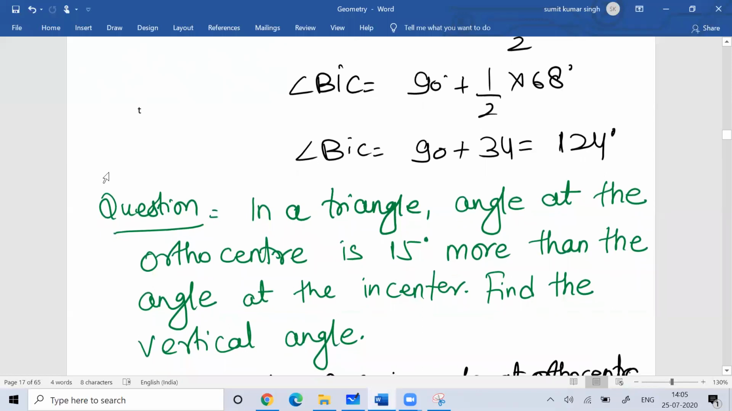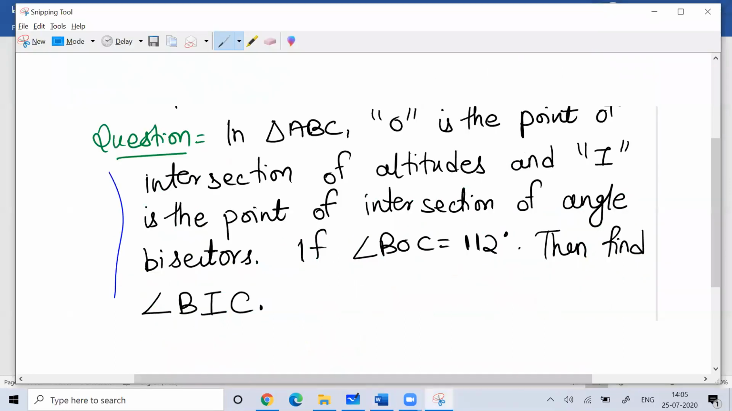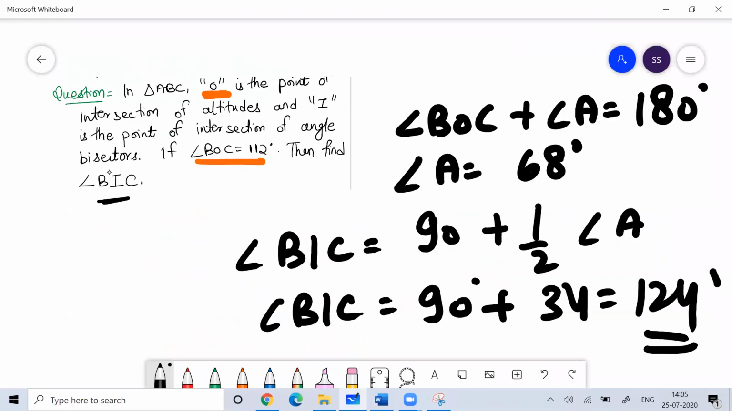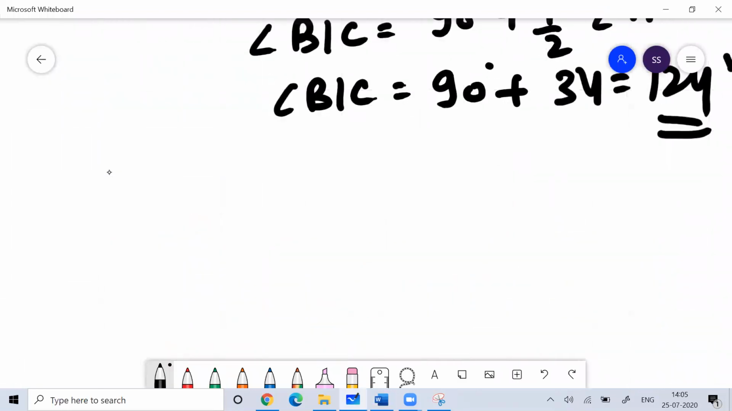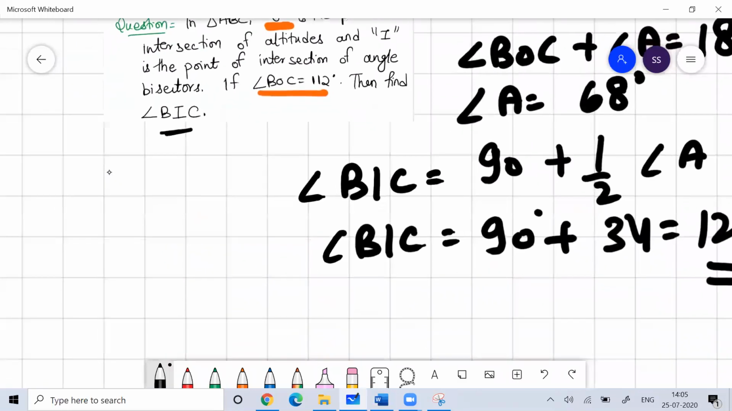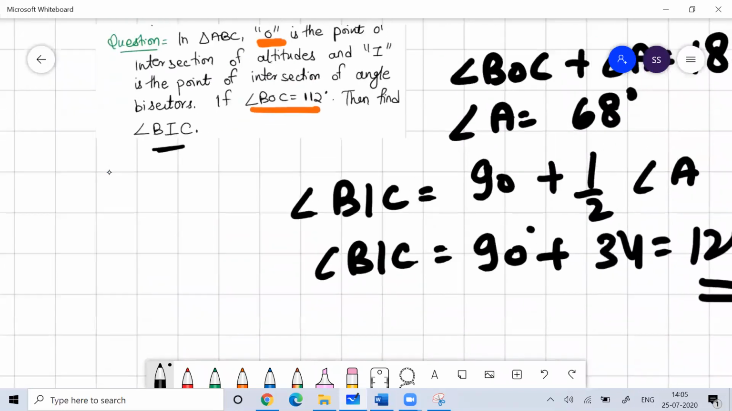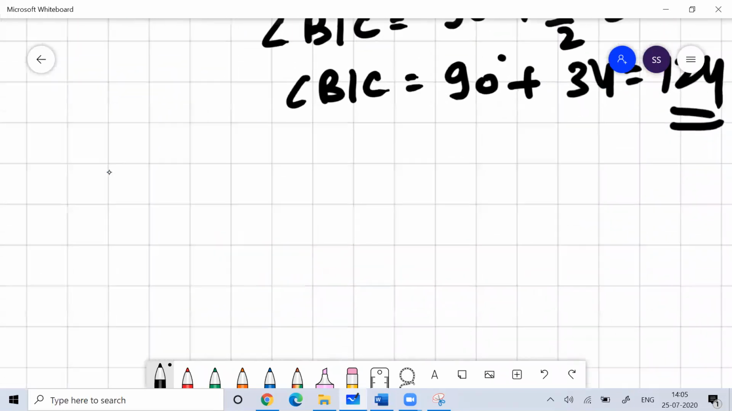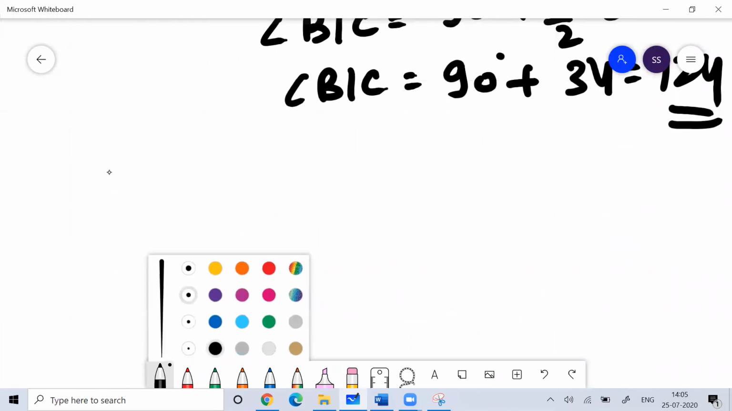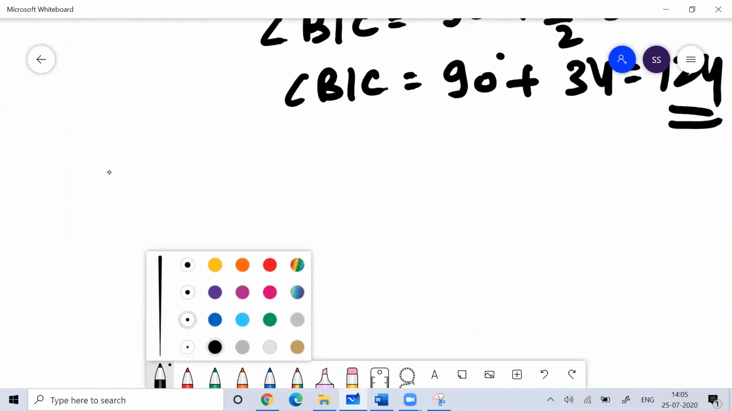Now this is the next question. In the triangle, the angle at the orthocenter is 15 degrees more than the angle at the incenter. Suppose O is the orthocenter and I is the incenter. Okay, remember that.